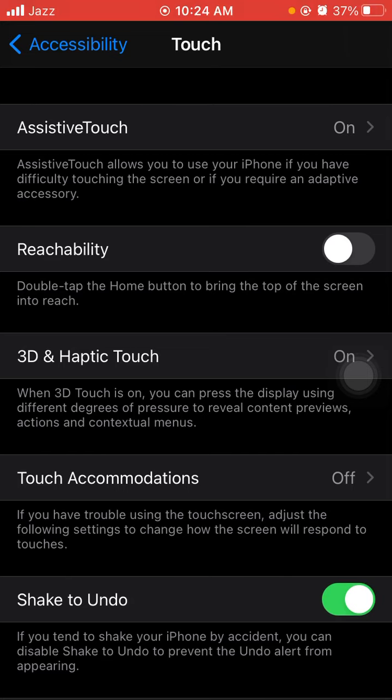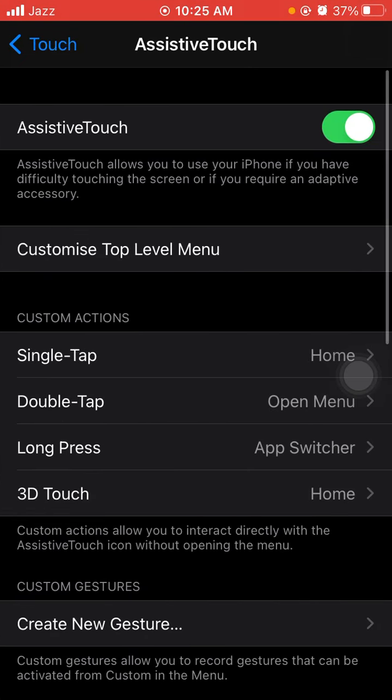After clicking on it, first of all you have to turn on AssistiveTouch. If you have not already created a home shortcut button, your AssistiveTouch will be off. If you want to turn it on, click on it and turn AssistiveTouch on. Let's see, this is off and I want to create a shortcut button for the home screen. Just click on it and open it.